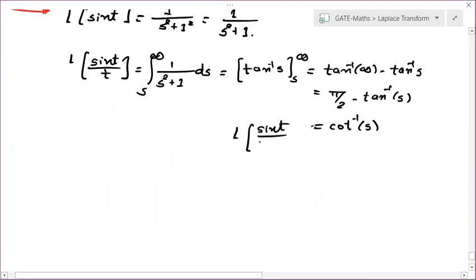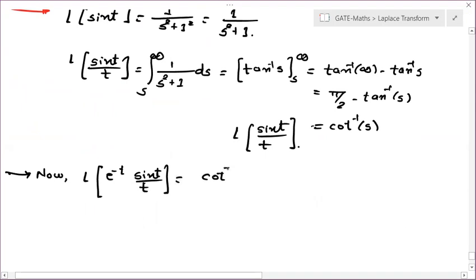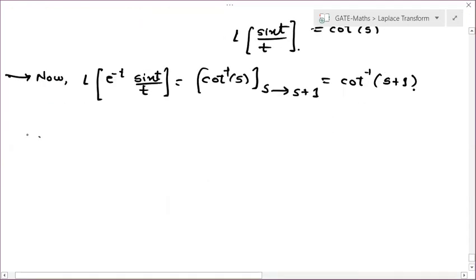Now you are multiplying with e to the power minus t, so you have to use the first shifting property. Laplace of e to the power minus t sin t by t: according to the first shifting property, this is your f of s, and we have to change s to s plus 1. This is your minus 1, so here we change to s plus 1. So this is cot inverse of (s plus 1). And at the last, you just have to apply integration inside.